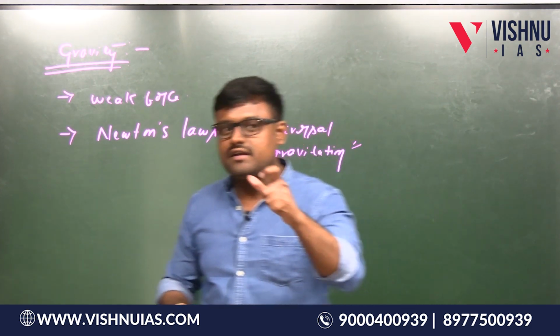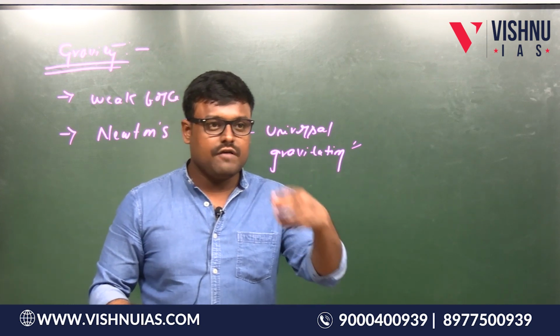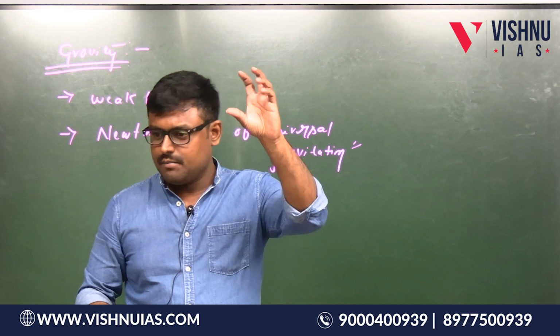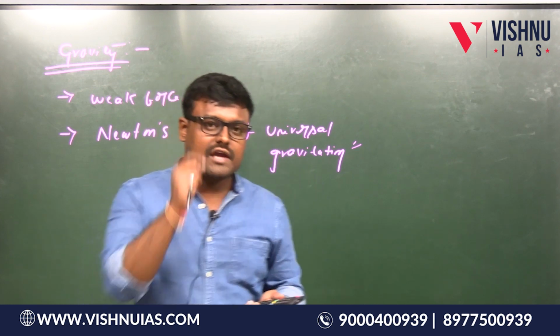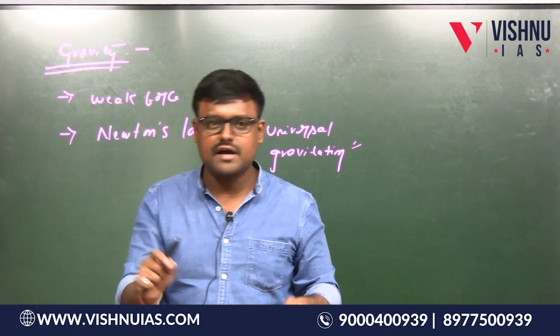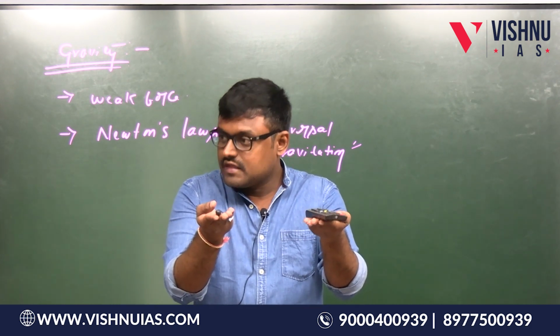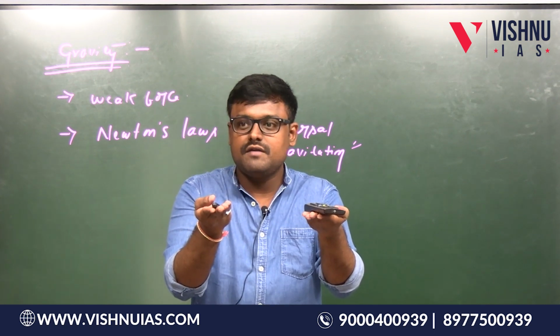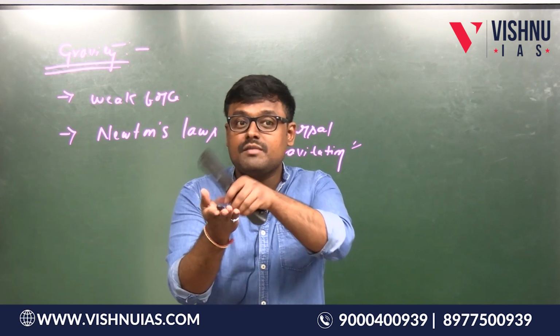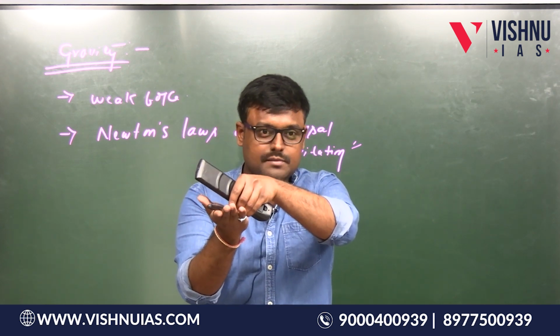If you calculate that force, G times m1 m2 divided by r squared, and put in the value of G, which is something like 10 to the power minus 11, the gravitational force comes to a very small value. That small force of attraction between these 2 objects can't even overcome the friction present between this object and my hand. Is this point clear?